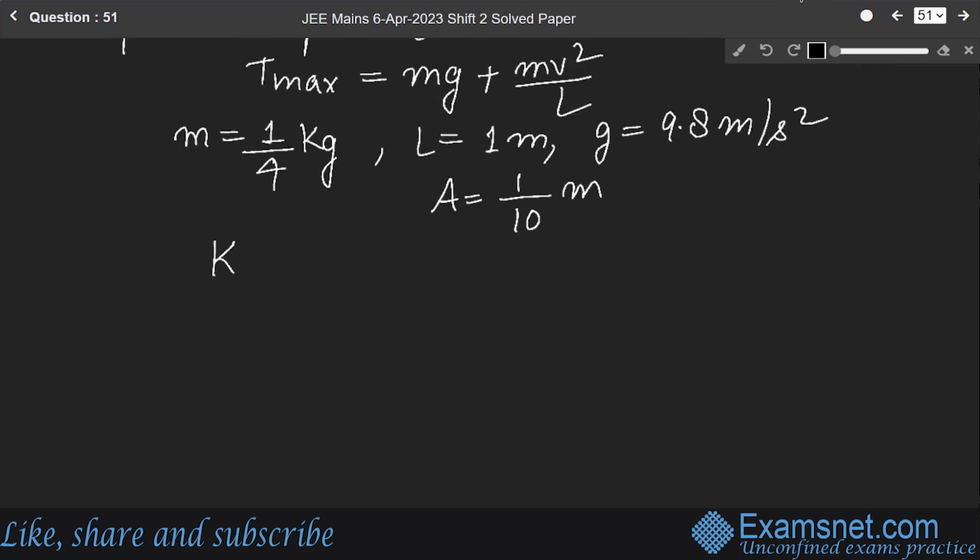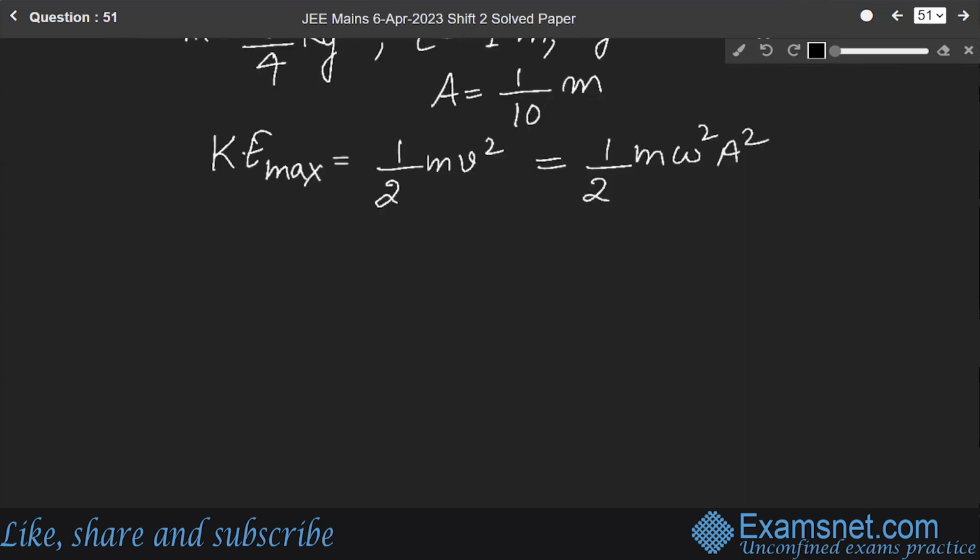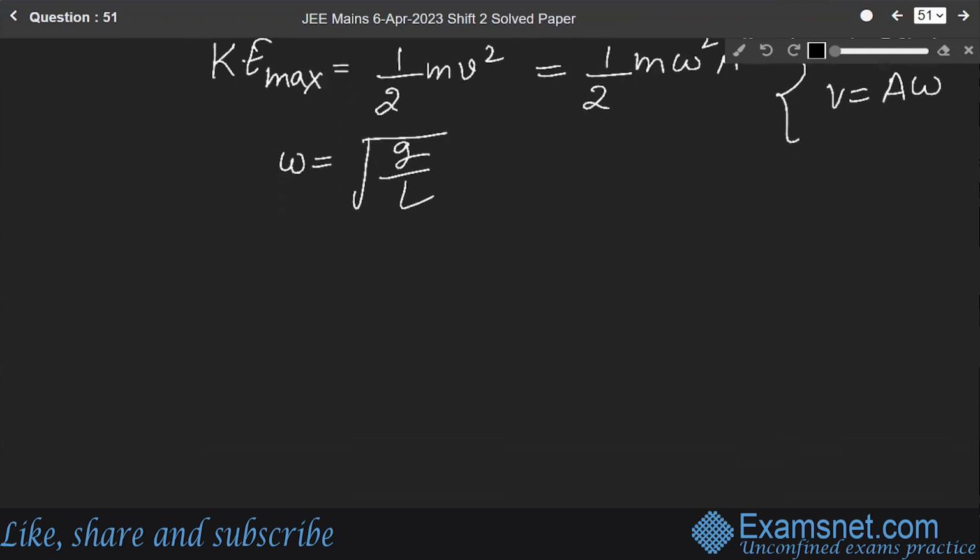Now, for simple harmonic motion, the maximum kinetic energy will be equal to half mv square, which equals half m omega square a square, since v equals a into omega, where a is the amplitude. Omega is equal to under root g over L, as we all know.